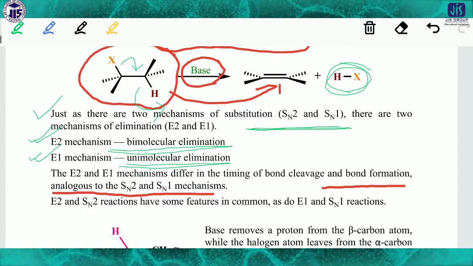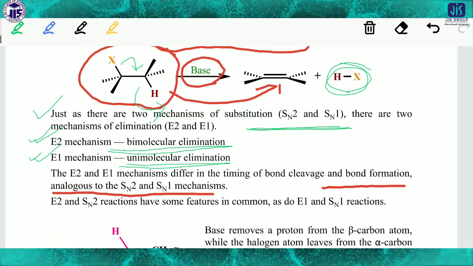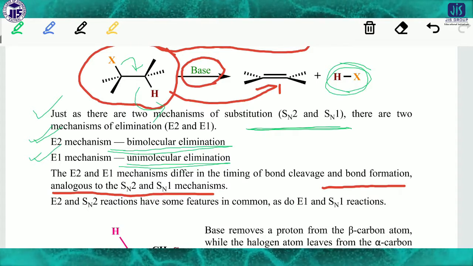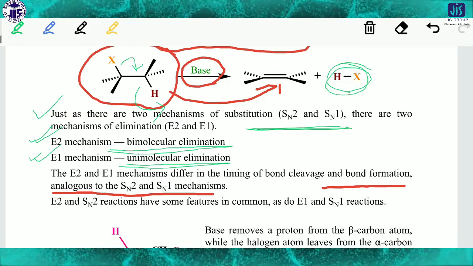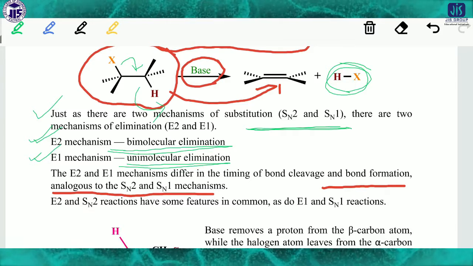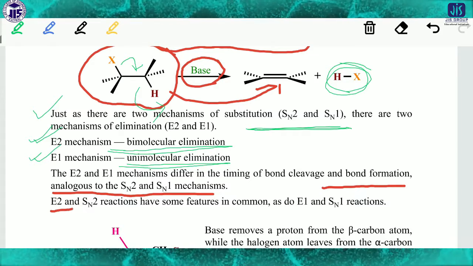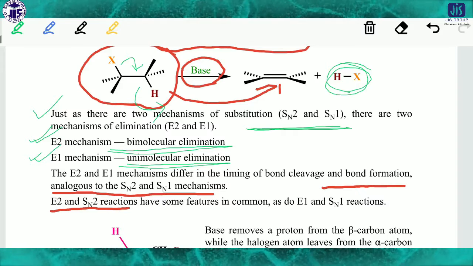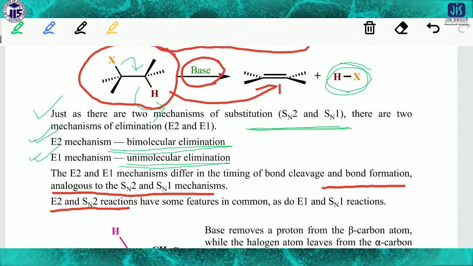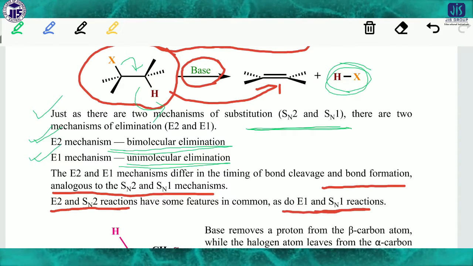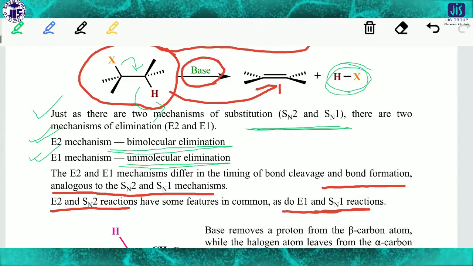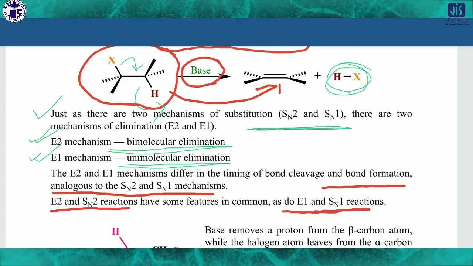By these two mechanisms, unimolecular and bimolecular processes occur. The E2 reaction has some features that resemble SN2, and E1 has some features almost similar to SN1.